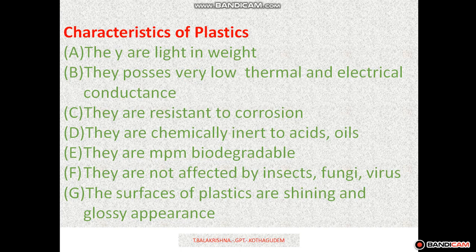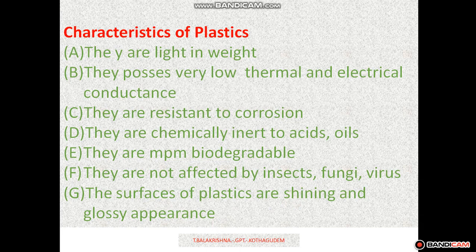Plastics have a shiny and glossy surface compared to wood and metal. Wood and metal do not have a naturally glossy appearance. We should apply paints and grease on the metal and wood surface to make them appear glossy. But plastics naturally have a glossy appearance. It is one of the advantages of plastic.